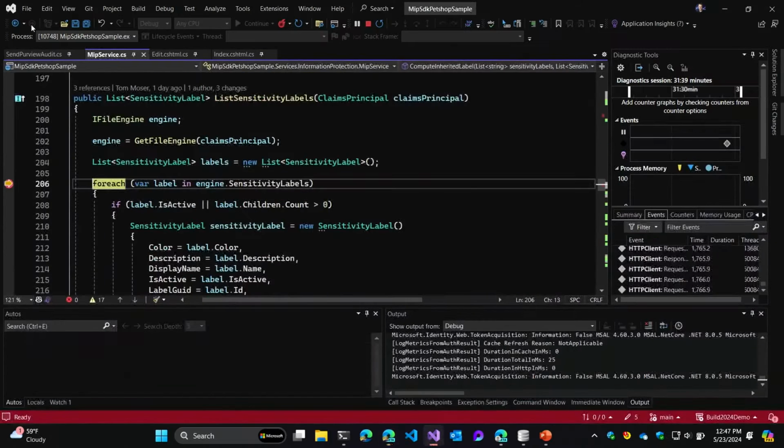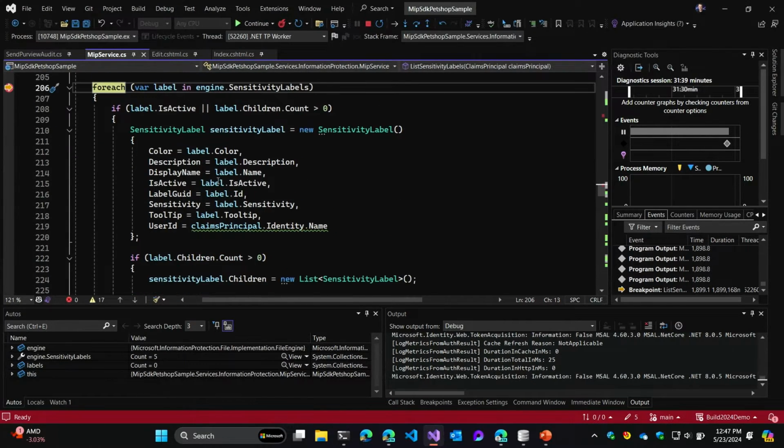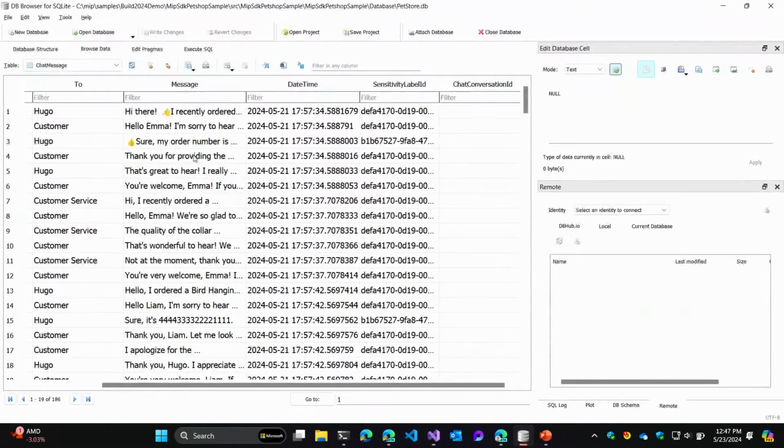All right, refresh. Great. So we've hit the first breakpoint, and that was right at app load. The first thing we do here is use the Information Protection SDK to fetch labels for the user. We make a call to the service through the SDK, and we get all the sensitivity labels related to that user, and we store them in a representation of that label that we call sensitivity label that's part of my application. It contains things like color, description, display name, the label GUID, and then parent labels, so we create that parent-child relationship. We'll store this in the database.